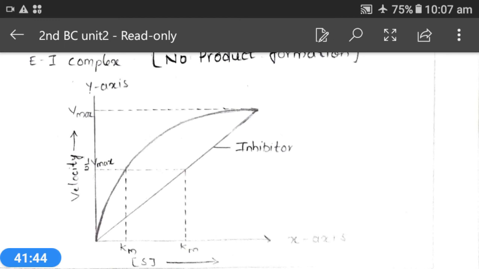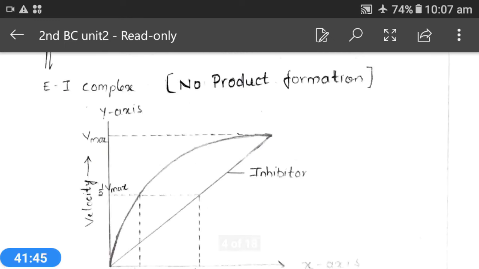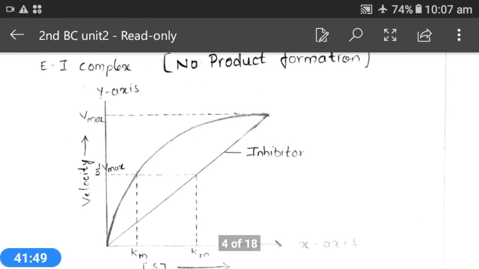And disulfiram. This is used in the treatment of alcoholism. This also acts on the enzyme aldehyde dehydrogenase, and penicillin antibiotic is also an irreversible inhibitor which acts on the serine containing enzymes which are responsible for the bacterial cell wall synthesis.